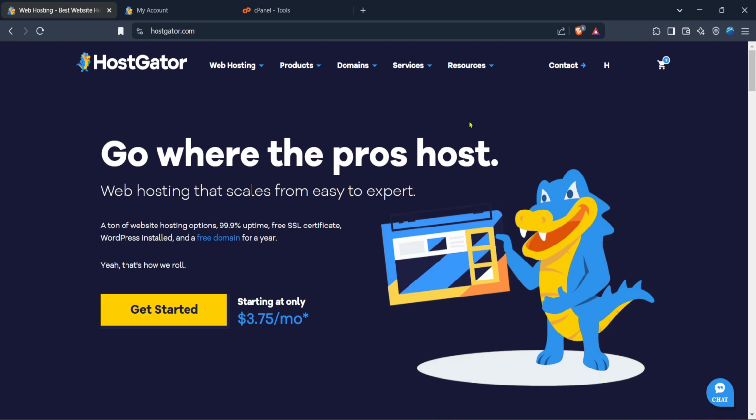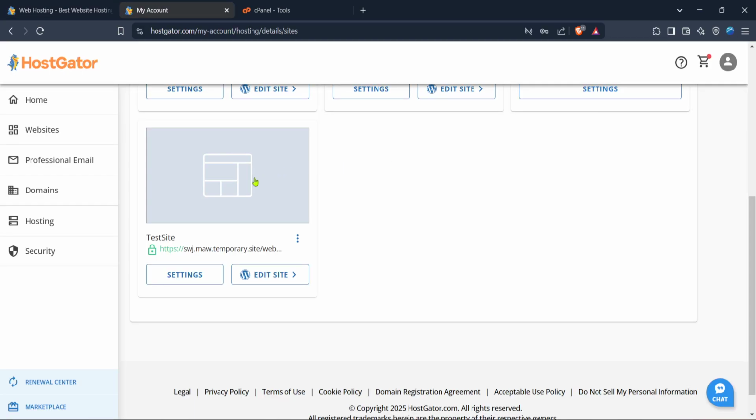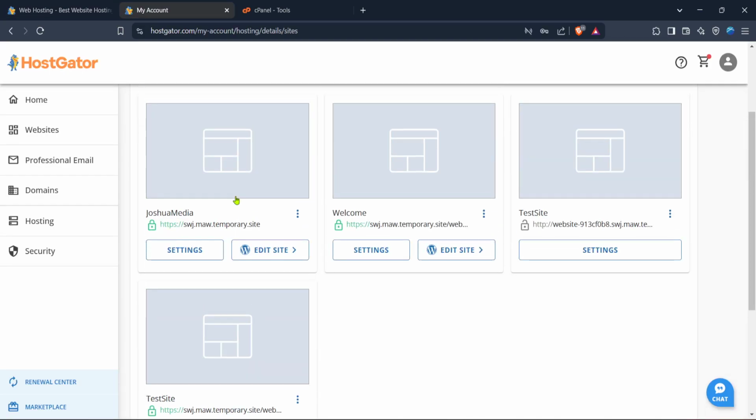Now locate the sign in button, which is usually at the top right corner of the page. Clicking on this will bring you to the login section. Enter your account details, the email address and password you used when you initially created your Hostgator account. Once logged in, you'll be directed to your account dashboard. This area is the control center for managing all the aspects of your hosting account.